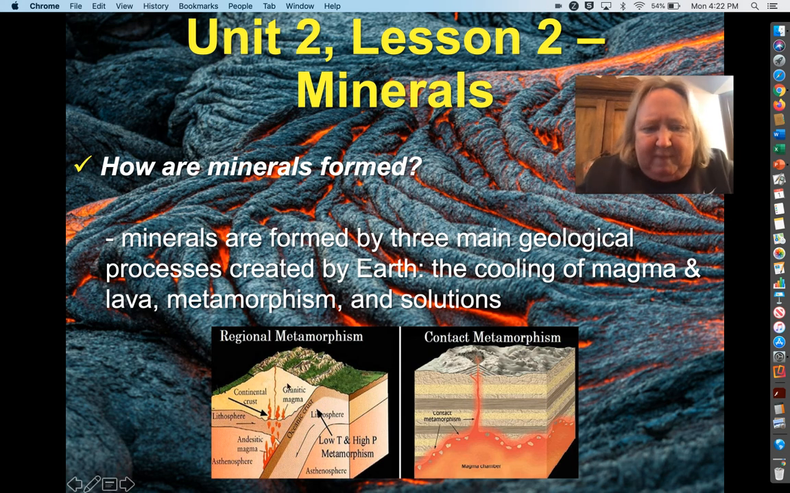First is cooling of magma or lava, and we'll talk about that in a second. Then a thing called metamorphism. If you know anything about rocks, and we'll learn in the next few weeks, metamorphic is a type of rock, and that means it's formed by heat and pressure, temperature and pressure. So that is metamorphism. And then solutions. Water, believe it or not, has a lot of things in it sometimes. When water evaporates out, a lot of times it will leave a mineral, for instance, salt. So those are the 3 things that we're going to look at.